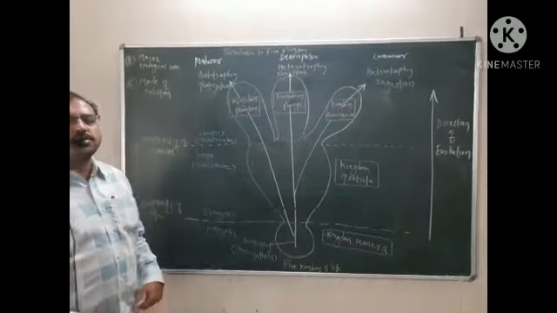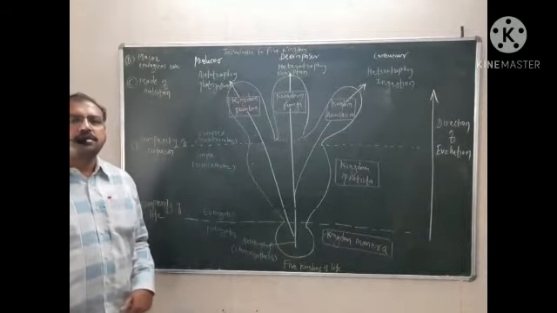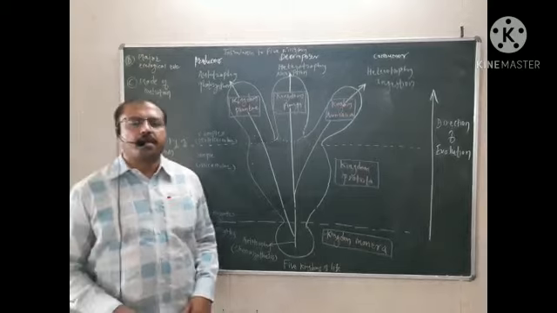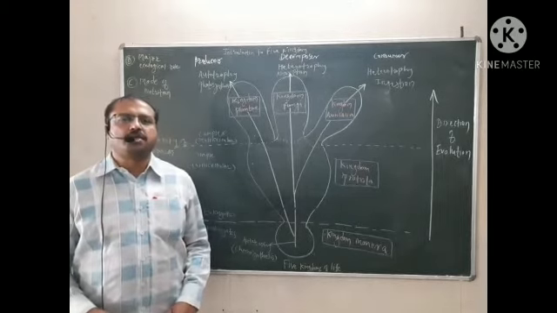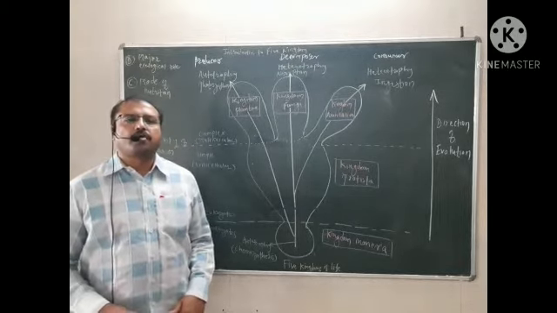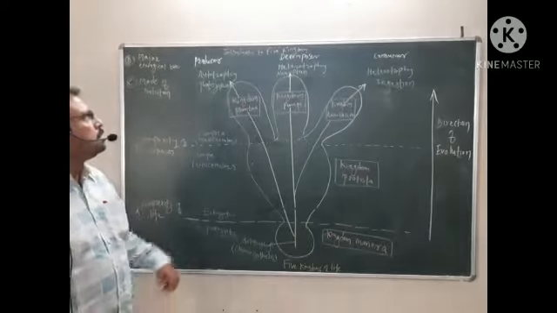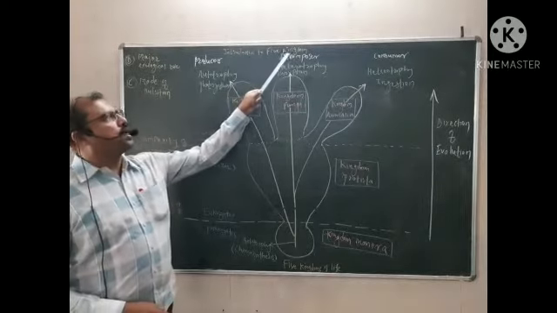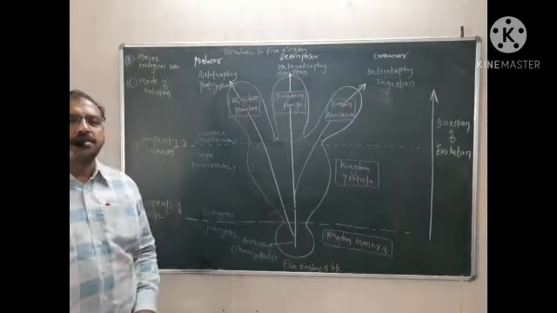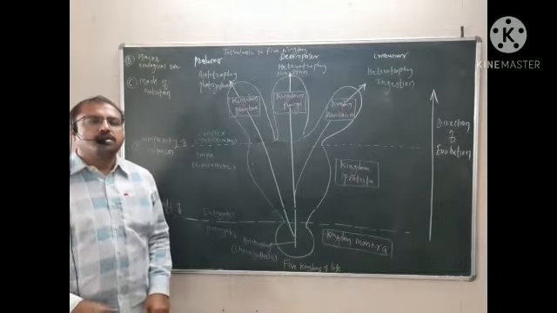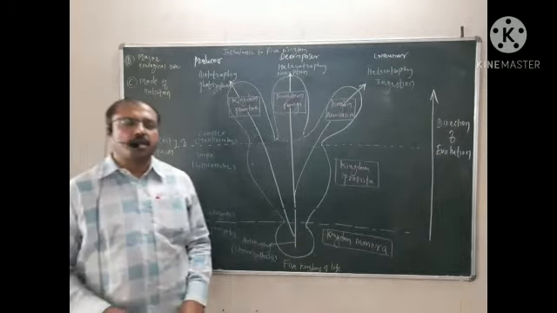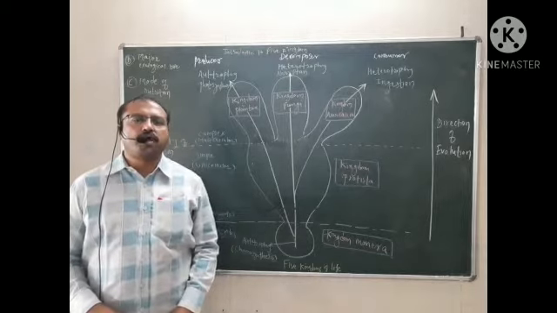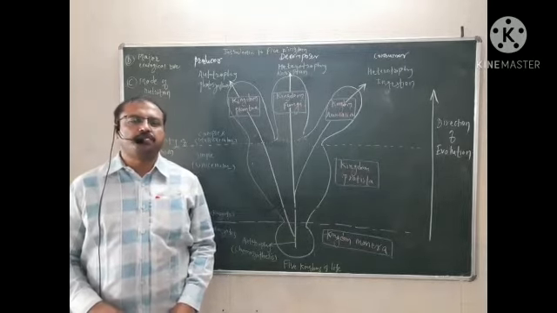After these nomenclatures, the rules of nomenclature and the recommendations, today we will discuss the introduction to five kingdom classification. How all living organisms are classified into this five kingdom system.